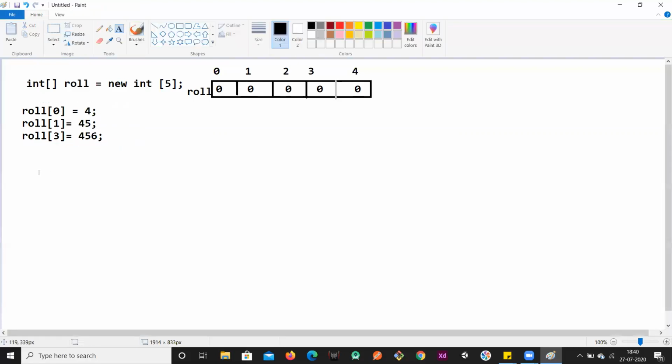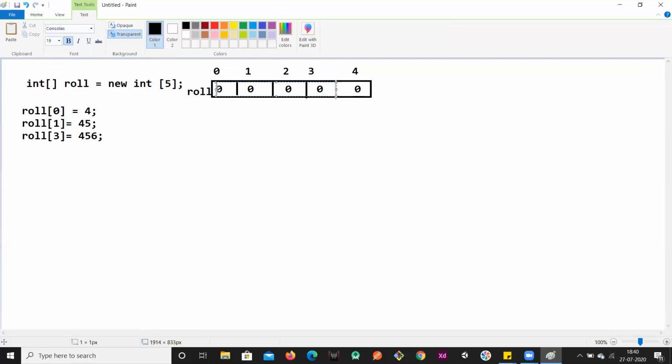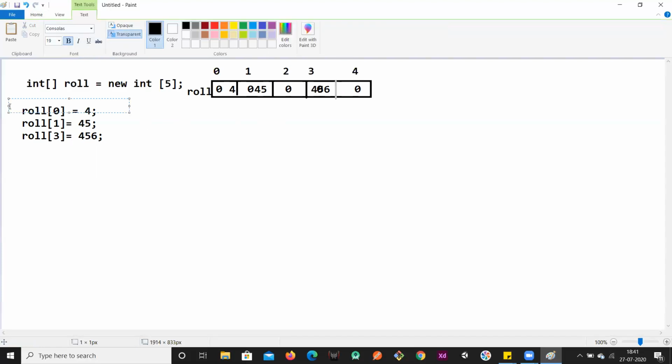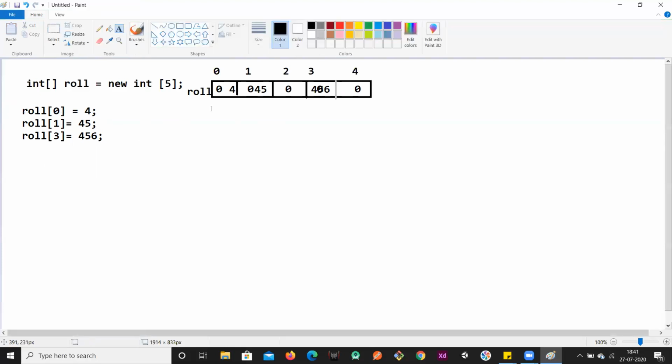If I want to fetch or access the value inside a particular location, first the 0 will be overwritten by 4. In this manner, the next will be overwritten by 45. The 3 will be overwritten by 456. So in this manner, the values will be assigned into that particular memory location. This is how we insert values, or initialize the array.